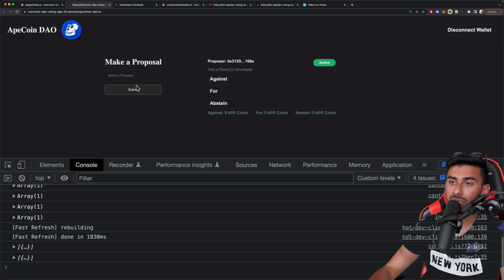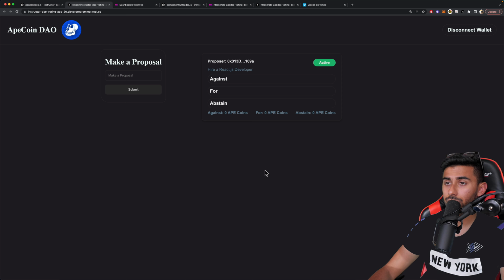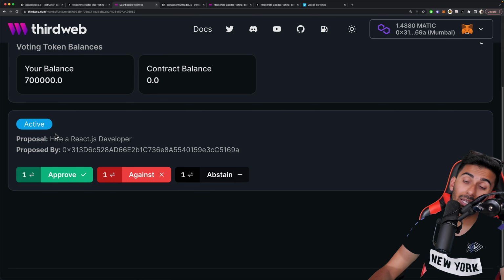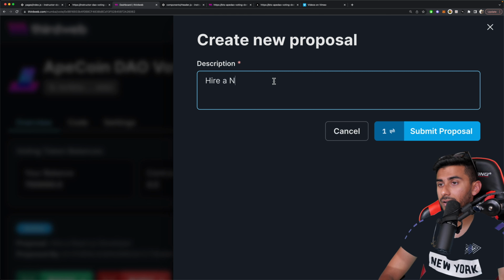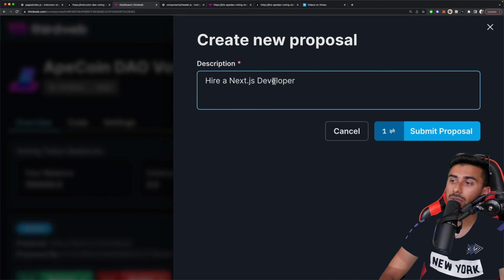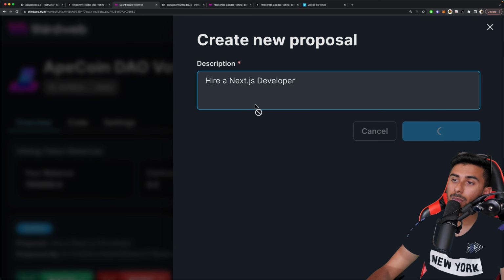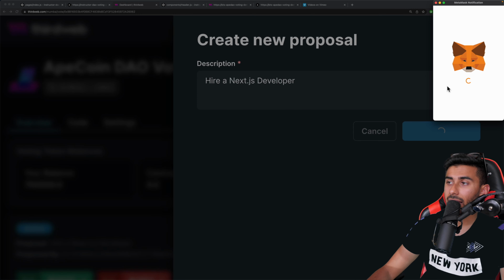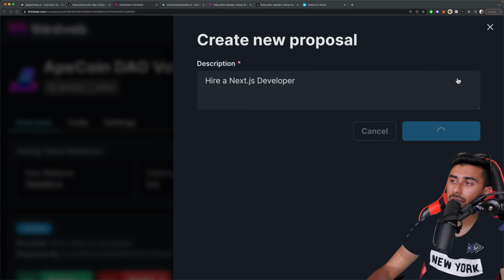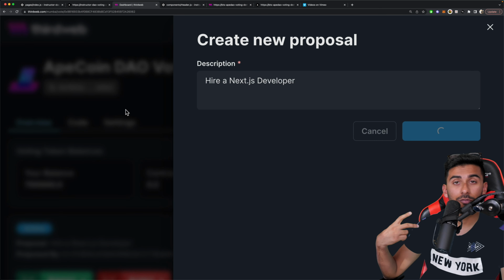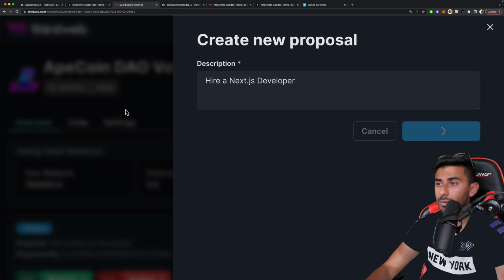Okay, so let's get out of here. Let's close this. So it's already pulling the proposals. So for example, if you made another one, it will also pull that too. So if I go ahead, hit create a proposal, and I'll say hire a Next.js developer. Okay, let's hit submit proposal. And make sure you have Matic in your wallet. Okay, hit confirm. Make sure you're on the Mumbai network. You have Matic in your wallet.